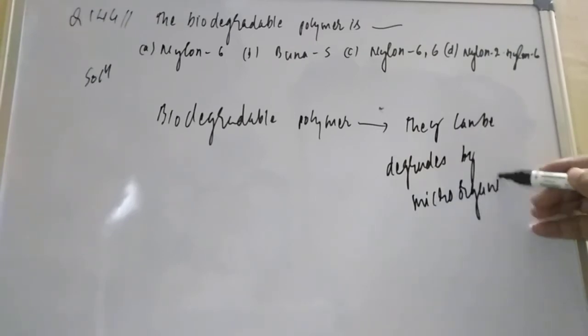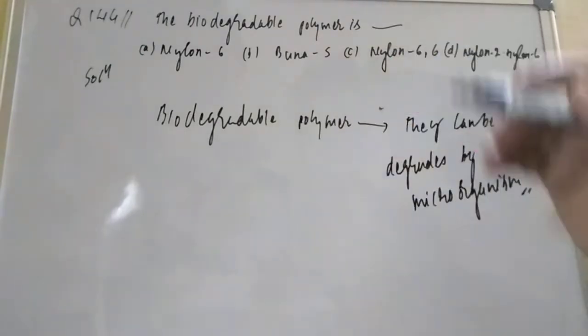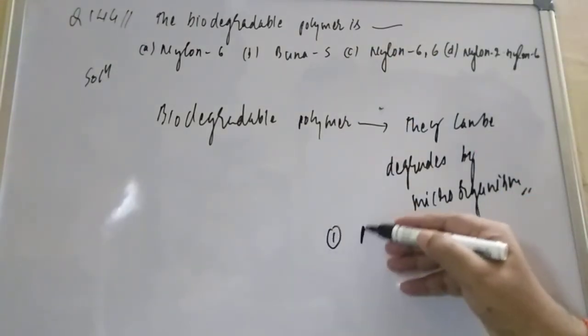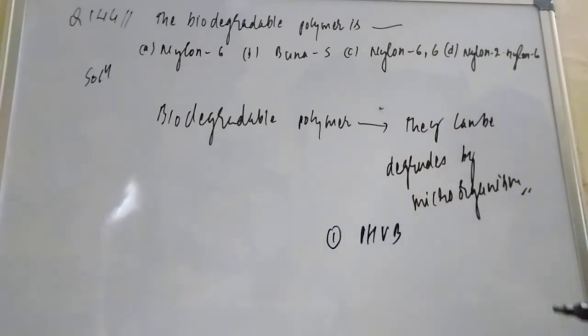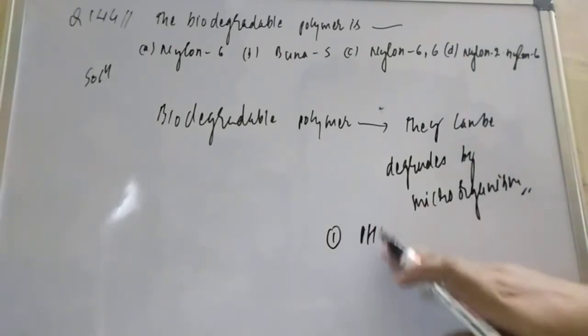Now with time it will decompose easily, but polythene and nylon 6 are there. So they are asking which one is biodegradable. There are two biodegradable polymers. This one is PHBV, the name is polyhydroxybutyrate-co-hydroxyvalerate. So PHBV is there.